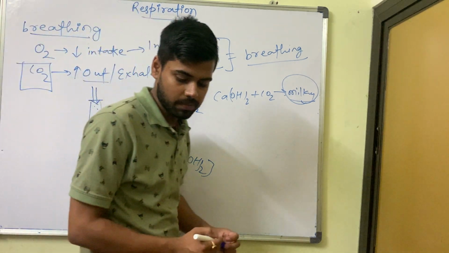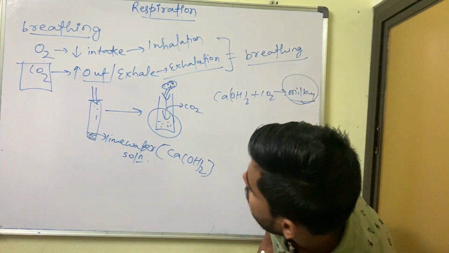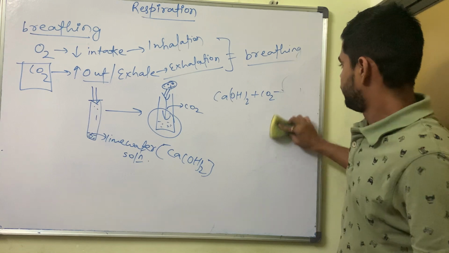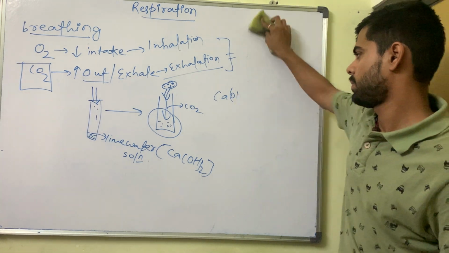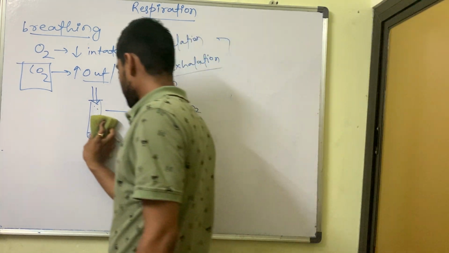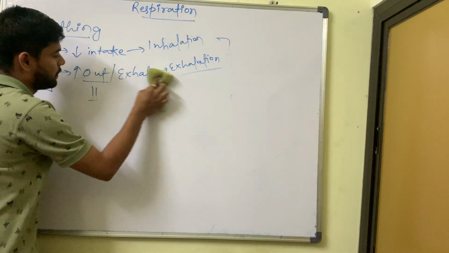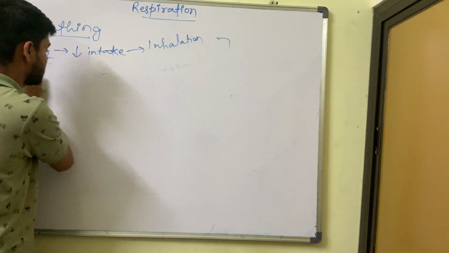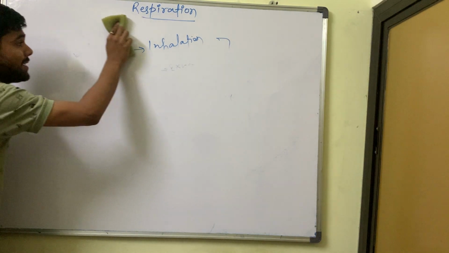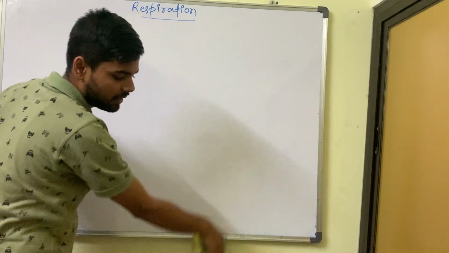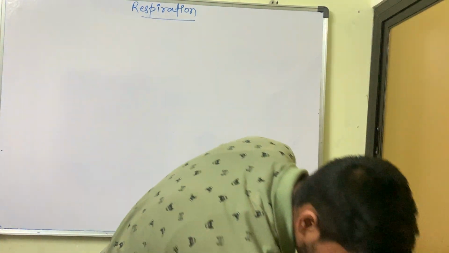Okay, any doubts? Whenever you want to check for carbon dioxide, you take carbon dioxide in contact with calcium hydroxide. Calcium hydroxide is also known as lime water solution. That will give a milky color. By this you can explain it.